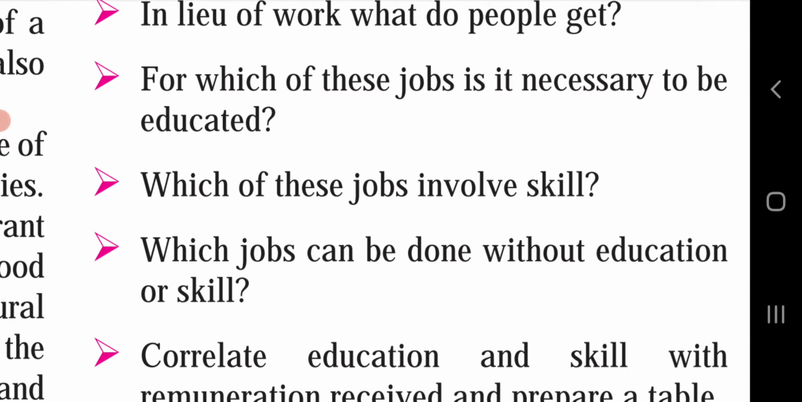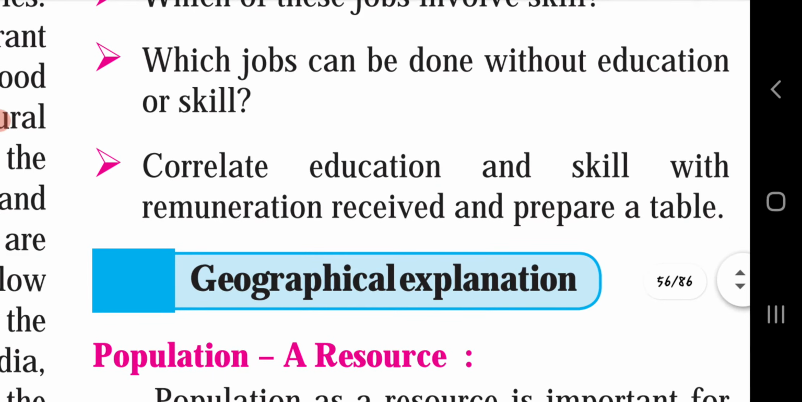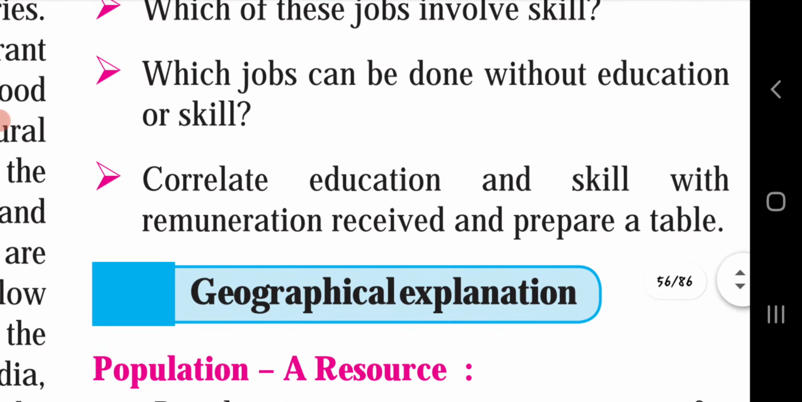Which of these jobs involves skill? All jobs mentioned above require a specific skill set essential for that particular job. Correlate education and skill with remuneration received and prepare a table. One question we have left. Which job can be done without education or skills? Although all the jobs require some kind of education, the jobs of farmer, shopkeeper and workers can be done to a certain extent without formal education.